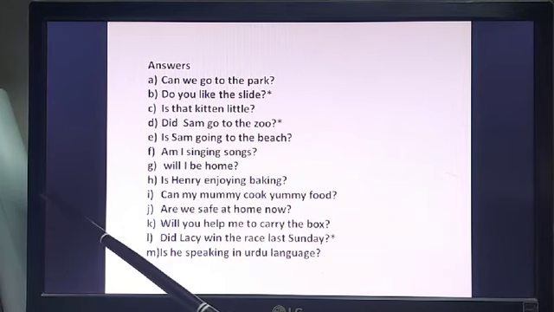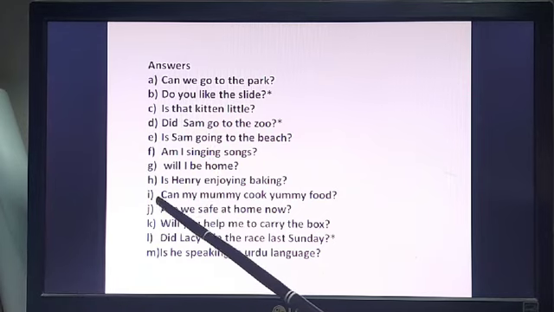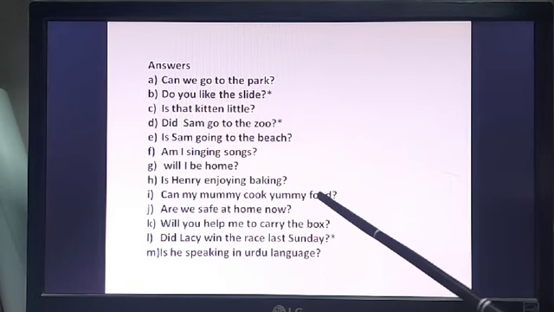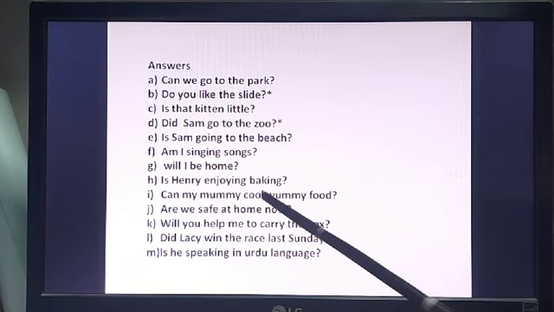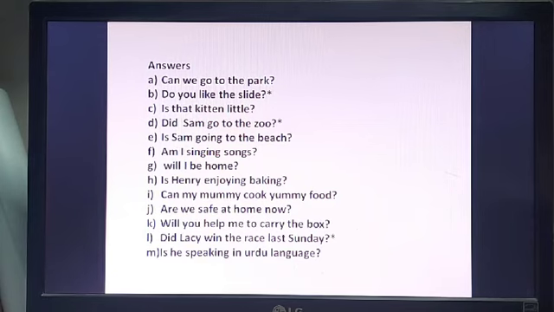Okay. Number I, my mummy can cook yummy food. So, the answer is, can my mummy cook yummy food? Number J, we are safe at home. So what will be the answer? Are we safe at home now? We are safe at home now. So the interrogative sentence will be, are we safe at home now? We have placed the helping verb in the beginning. We have rearranged the words and then we have made the interrogative sentence. That goes for all. Okay.